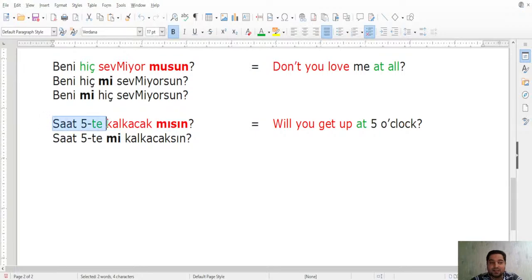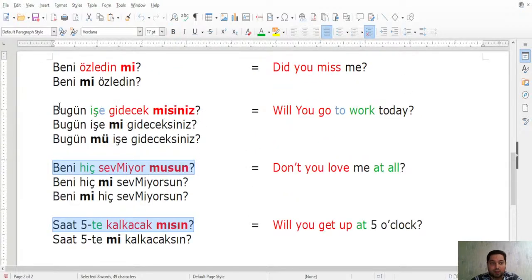Because in the first sentences here, always, we are wondering about the action verb, right? Everywhere. This is about action verb. We are wondering whether you missed me, whether you are going to go, whether you don't love me, and whether you will get up or not. In all other examples, now the clarification changes. The intonation changes, right? And therefore, what we want to clarify is now different. It's not about the verb anymore, it's about something else.